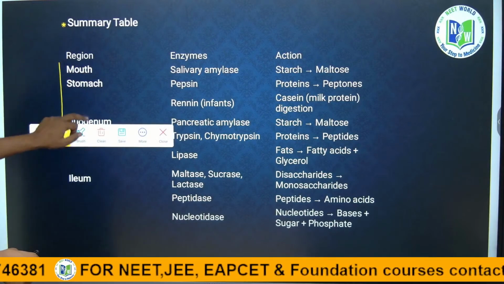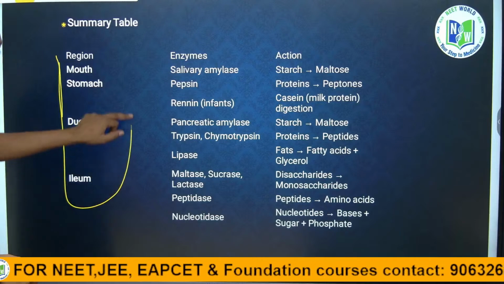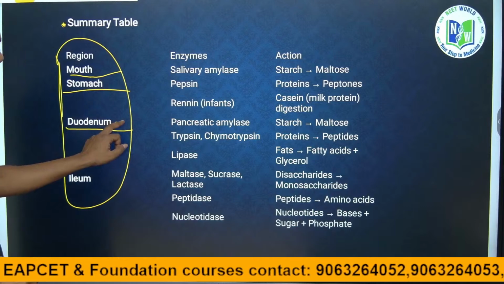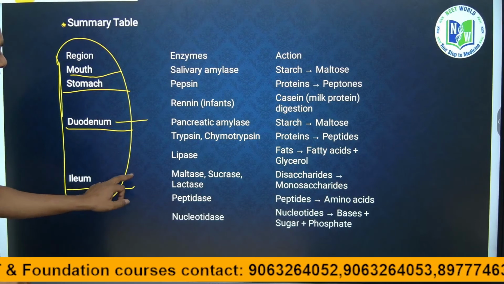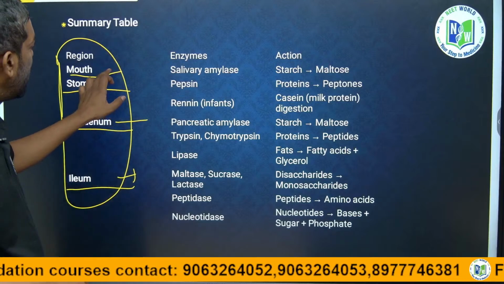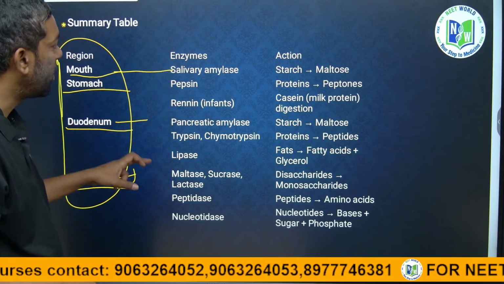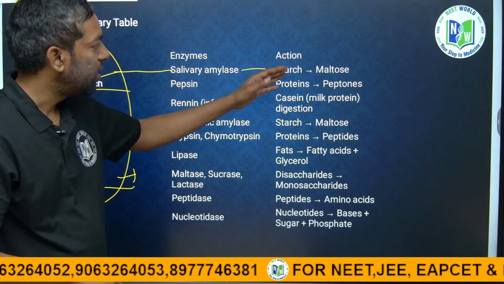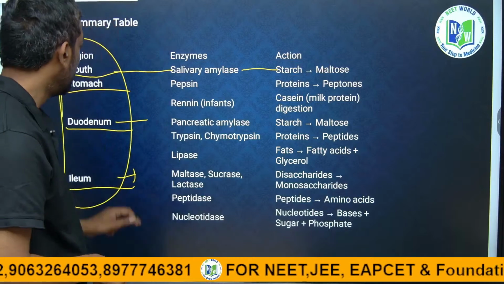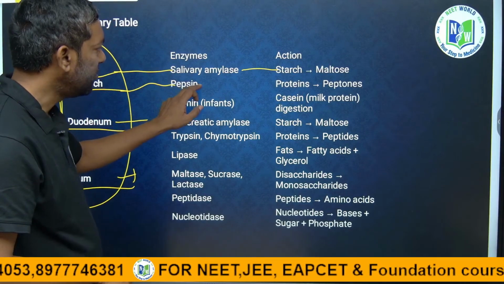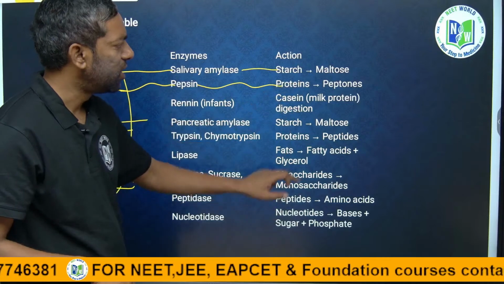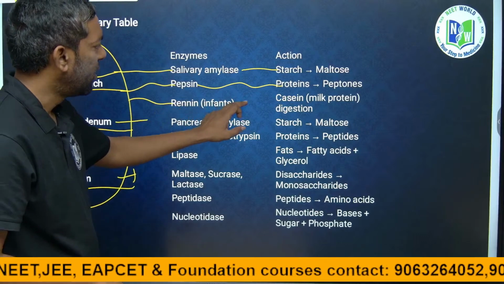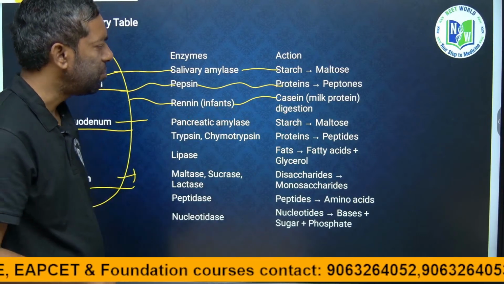The places are first the mouth, next the stomach, next the duodenum of the small intestine, then the ileum of the small intestine. In the mouth, saliva releases amylase, which acts on starch and releases maltose. The stomach releases pepsin, which breaks down proteins into peptones. The stomach also releases renin. Renin breaks down casein, the milk protein.